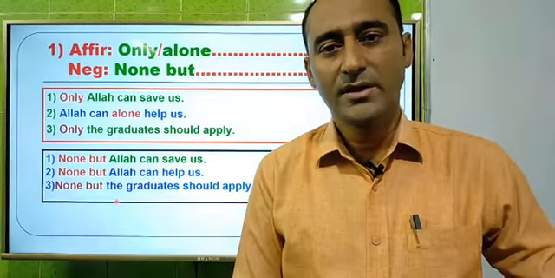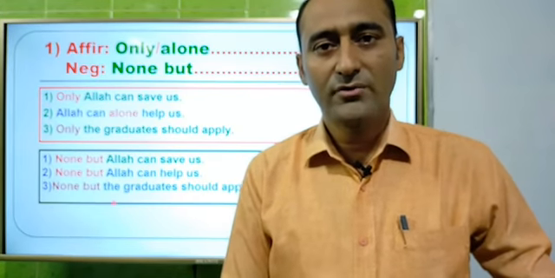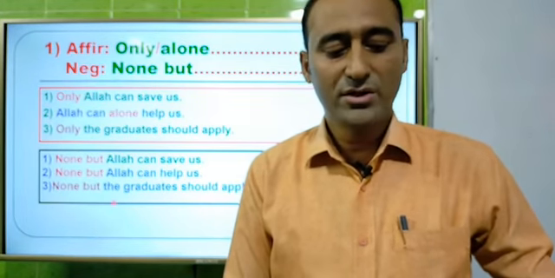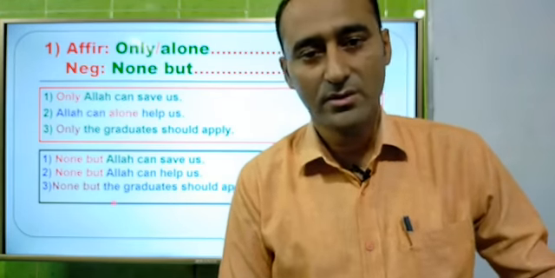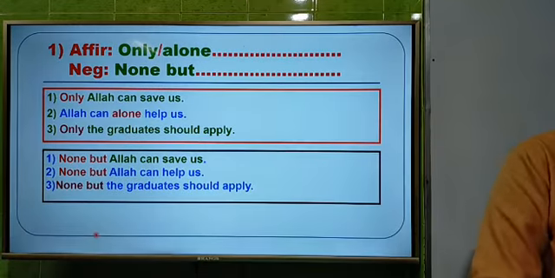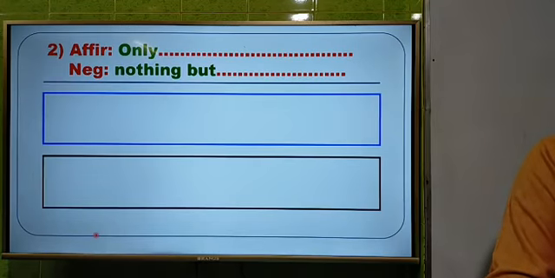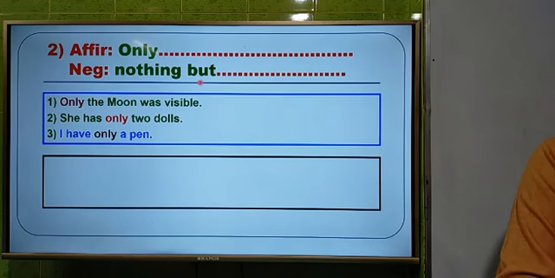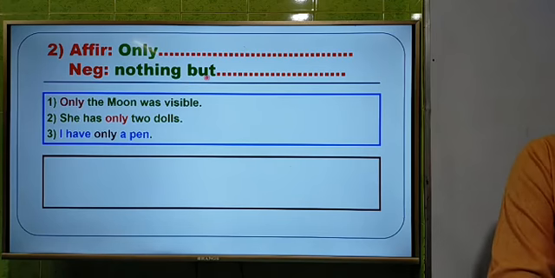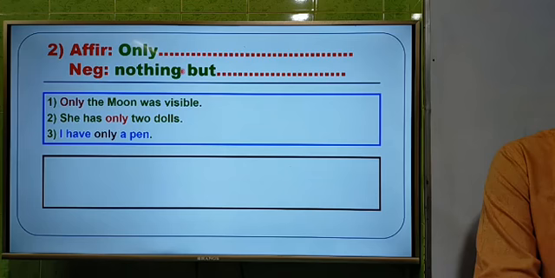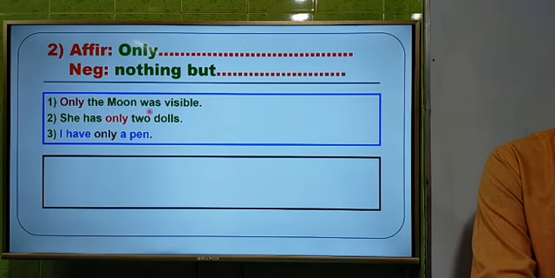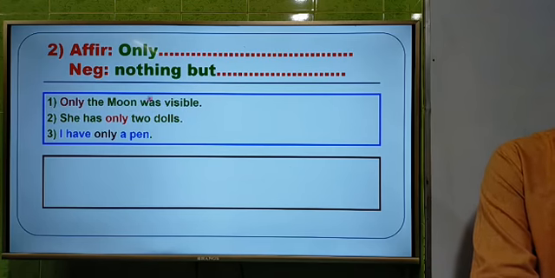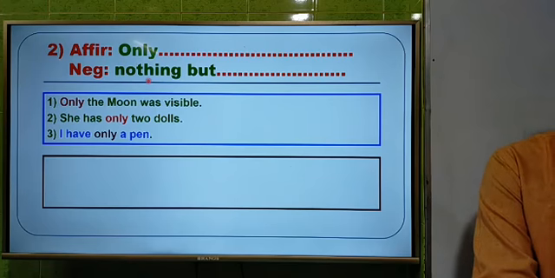So dear students, I think you have understood this first one, and if you fail to understand, you can ask me a question. Okay, now I am going to the second one. The second rule is also using only, and we have to use nothing but instead of only if it means thing. We use none but instead of only or alone if it means person. Now if it means things, that's why we have to use nothing but instead of only.